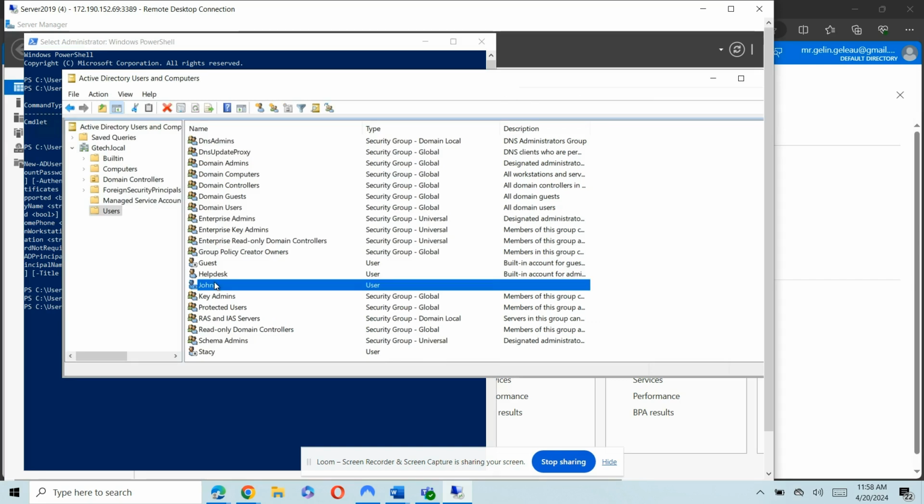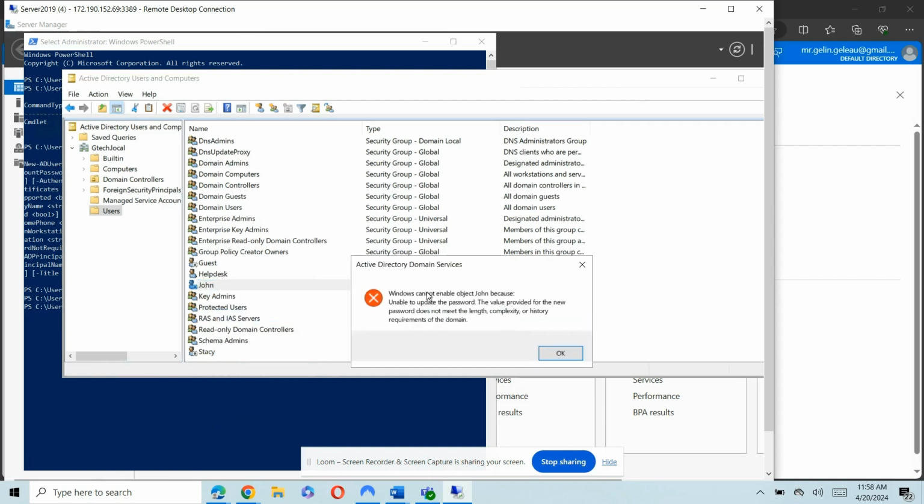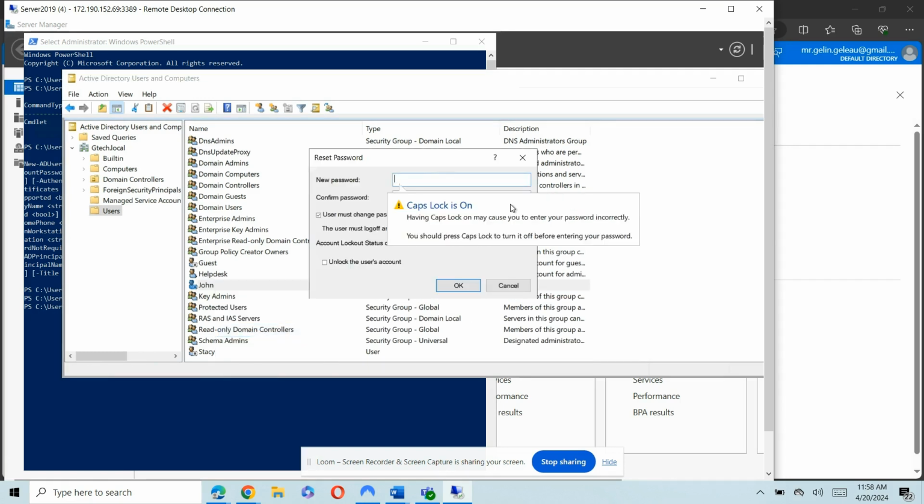So basically, I'm gonna use these accounts. So let's enable the account. It cannot enable John because it was unable to update the password. Let's see. Reset password.